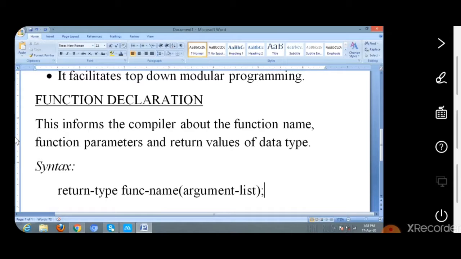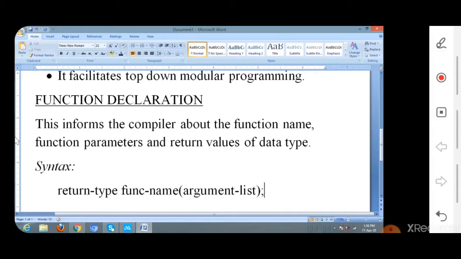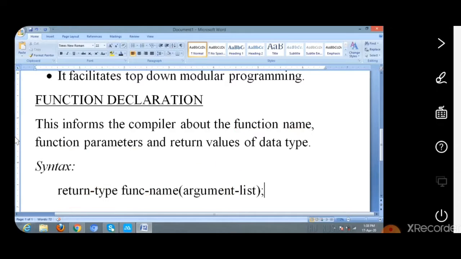Argument list means the parameters which we use inside the function. This is the syntax of function declaration. That is, the function declaration informs the compiler about function name, function parameters, and return values of data types. So that is about the function declaration.